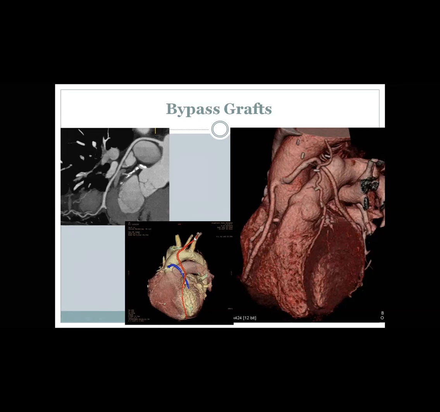You can show, for example, this is LIMA, it is arterial, you can put it in red color. This is a venous graft, it is venous, so you might put this venous graft in blue. You can change the color. This is operator dependent. But you can show this LIMA is patent with good distal runoff.